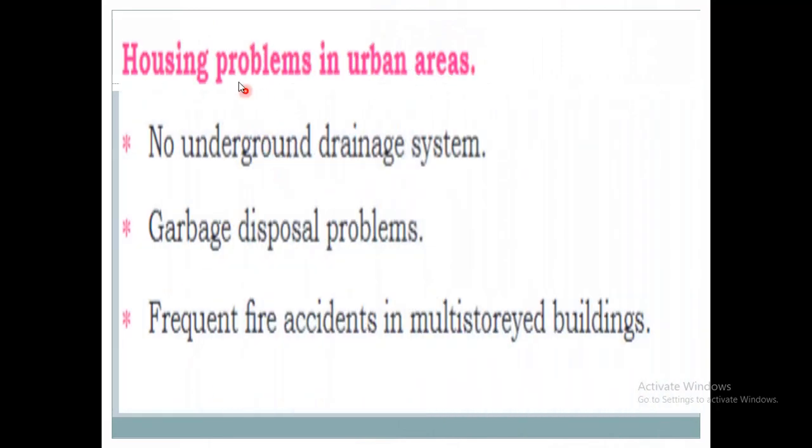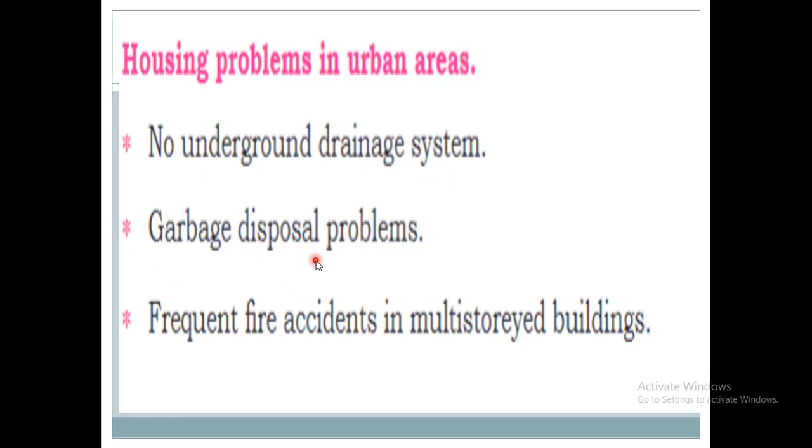So now, housing problems in urban areas. Urban areas means cities. When there is construction of these community houses, some problems are there in urban areas. What are they? First is no underground drainage system. In cities, when they are building the community houses, they will not provide an underground drainage system, and there will be a problem of garbage disposal.